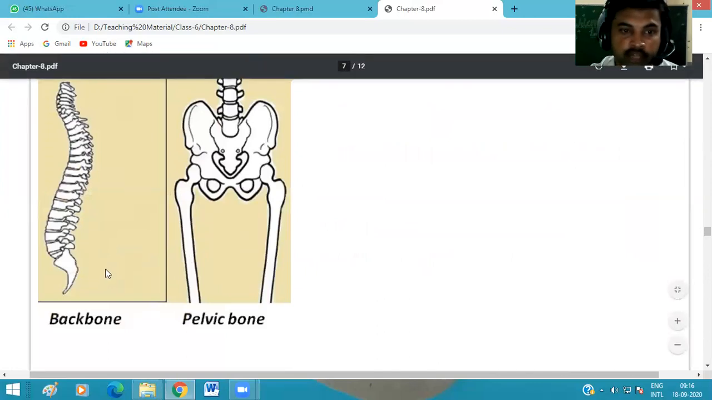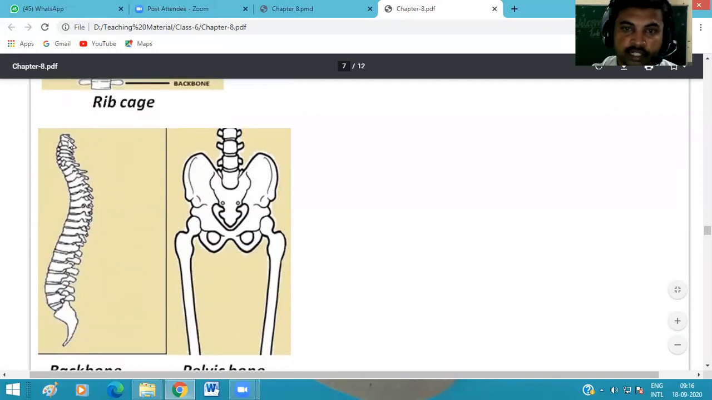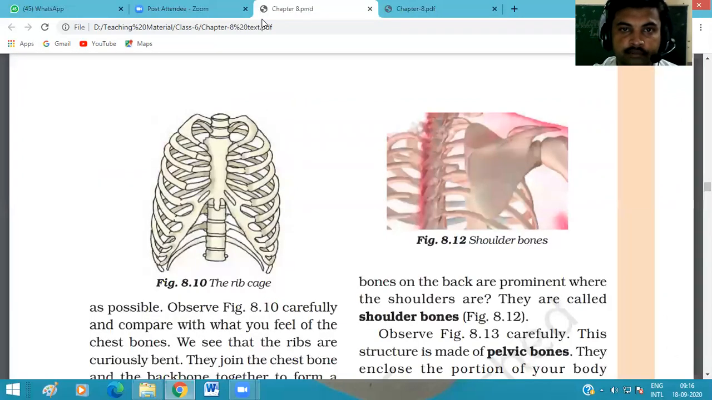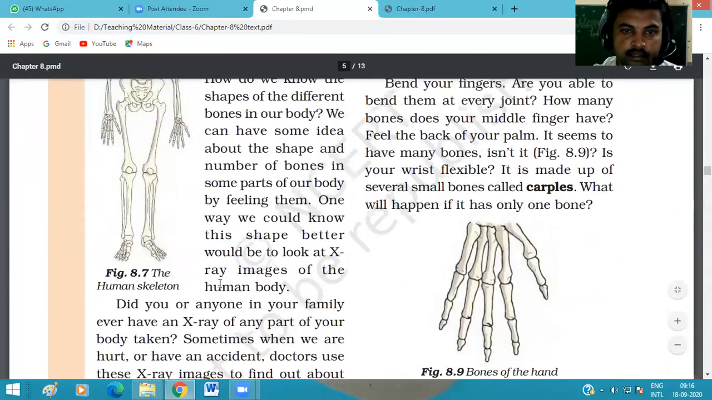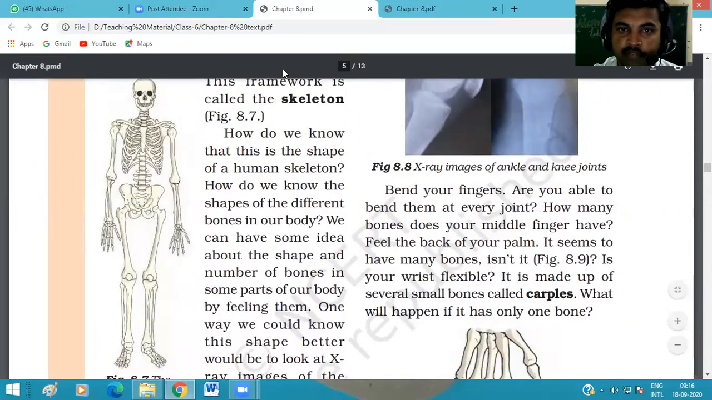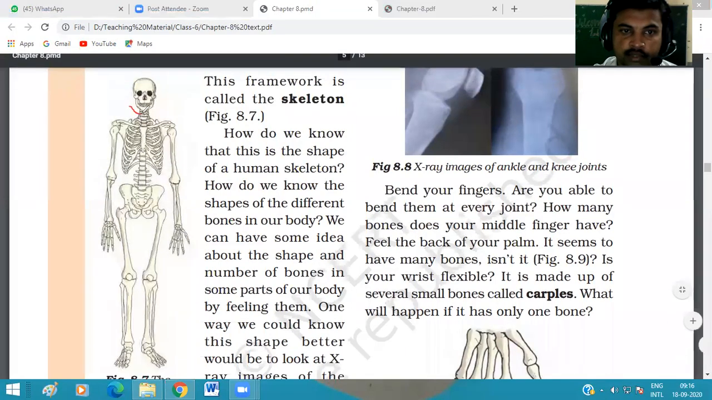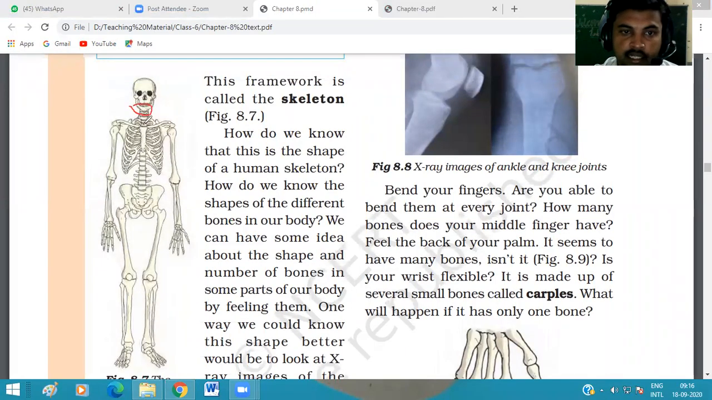This is the backbone. When we see only the backbone, which is present on our back side, from the neck in the front side it is connected with the head, and in the lower portion it is connected with the pelvic bone. Okay, in the skeleton we see our backbone is connected here with the skull, and in the lower part it is connected with our pelvic bone.